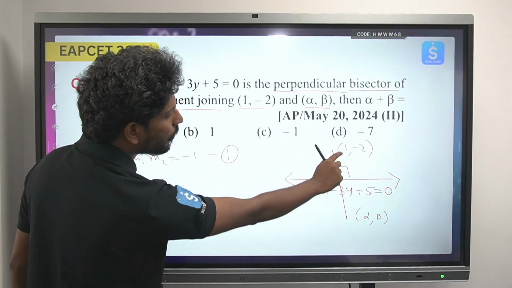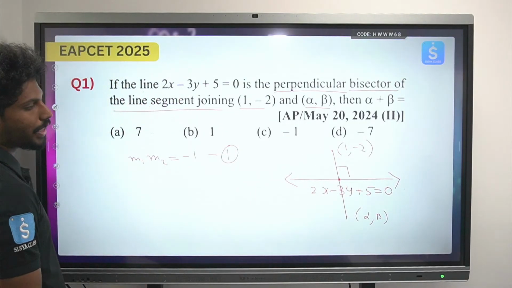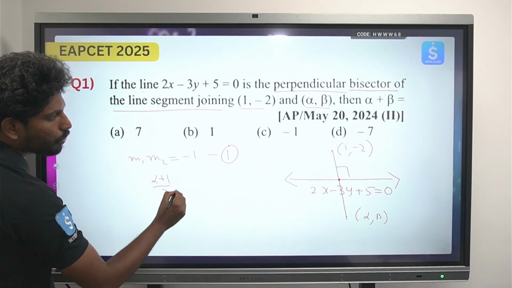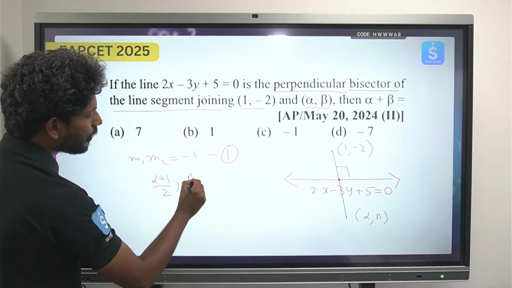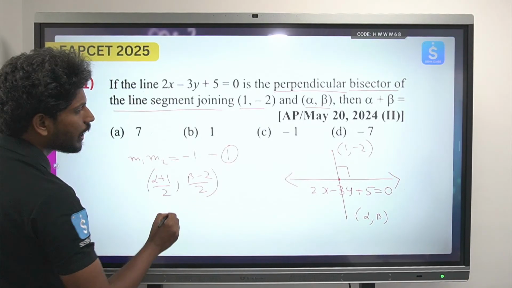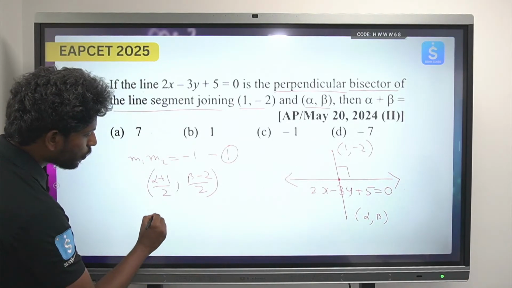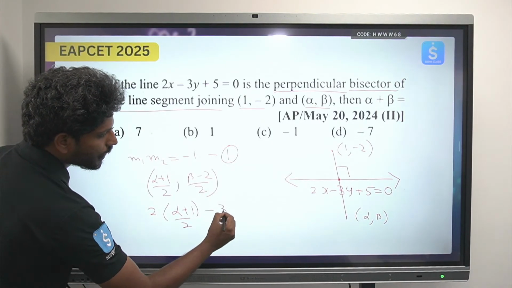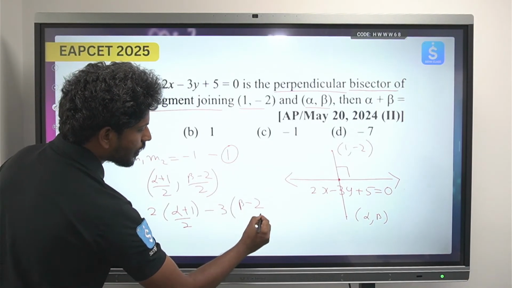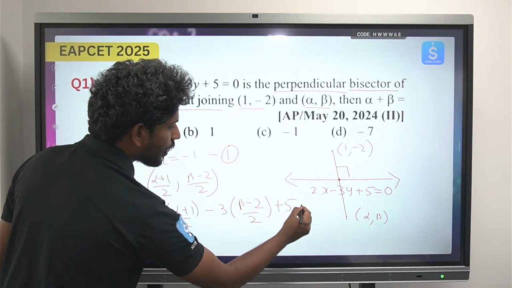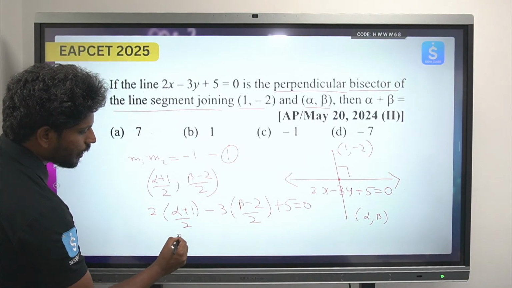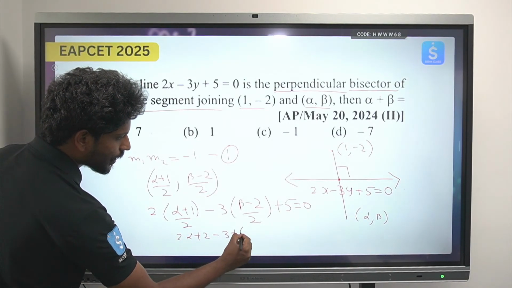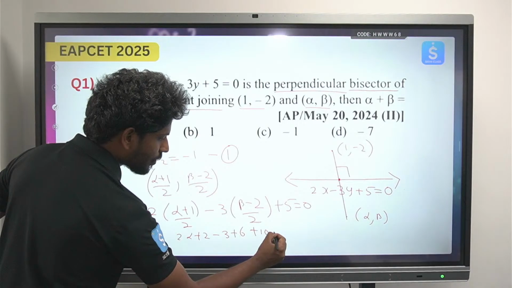ఇంకొకటి ఈ రెండింటి ఒక మిడ్ పాయింట్, it will be lying on this 2x minus 3y plus 5. సో first we'll take the midpoint, that is alpha plus 1 by 2 and beta minus 2 by 2. సో ఈ మిడ్ పాయింట్ వచ్చేసి it will lie on a straight line. సో 2 into alpha plus 1 by 2 minus 3 into beta minus 2 by 2 plus 5 equals to 0. So this will be 2, so you can take 2 alpha plus 2 minus 3 beta plus 6 plus 10 is equals to 0.